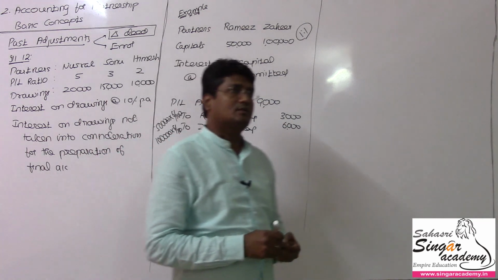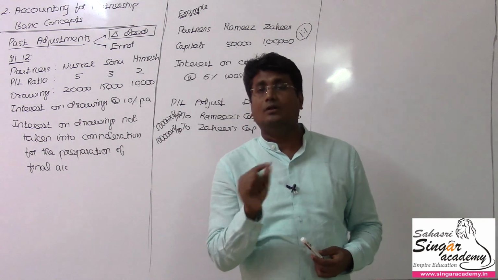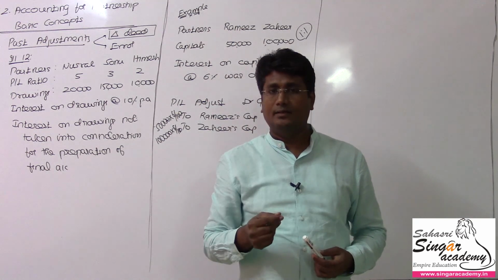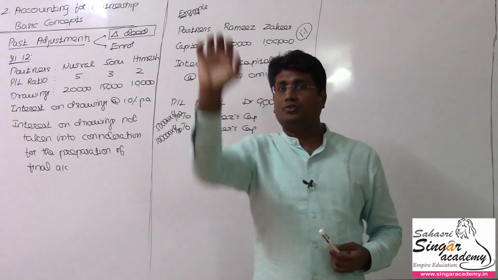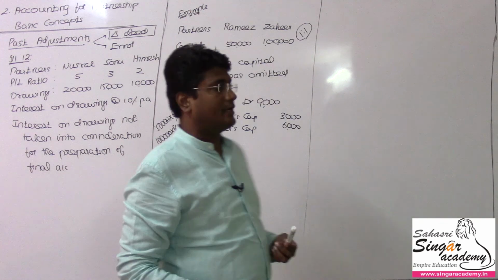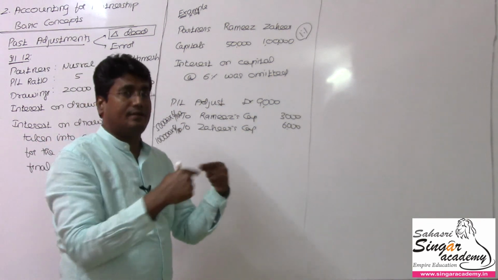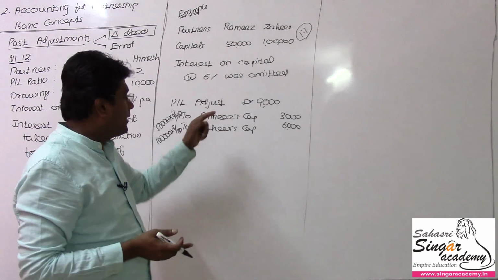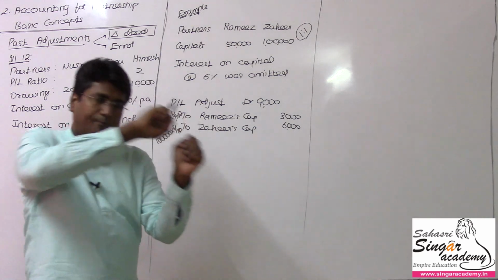Not only this, as this interest on capital was not recorded in the P&L appropriation, the profit distributed to the partners would have been higher, wrongly credited to their accounts. Now the profit should be reduced, so we have to reduce that. Here Ramesh and Jahir's accounts are going to be debited, right? Wrongly credited because of the profit, so by removing this item, the interest on capital, from the profit.